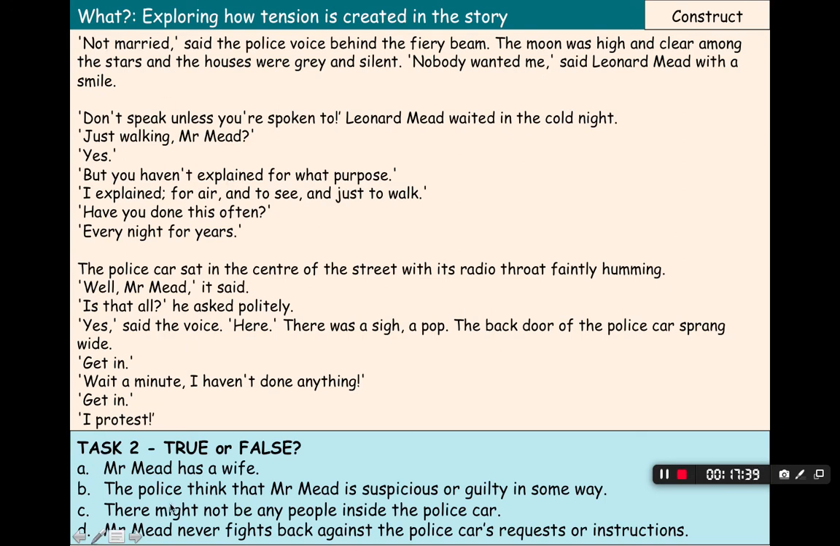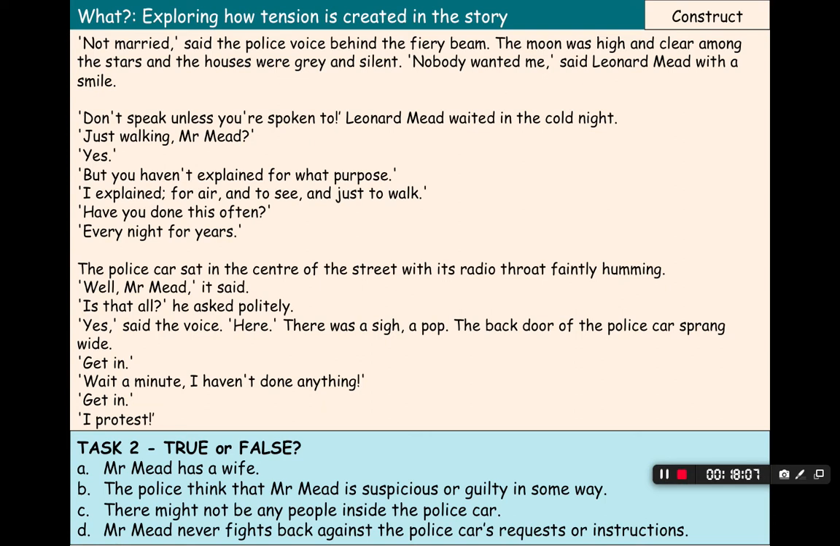B, the police think that Mr. Meade is suspicious or guilty in some way. And for B, just through reading this section here, that is true. Because they start being quite rude to him and shouting. We have all these exclamation marks like don't speak unless you're spoken to, things like that. And they're kind of treating him as if he is guilty or can't be trusted, almost talking to him like he's a small child.